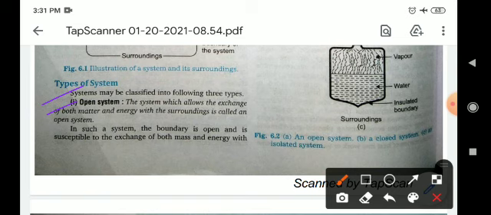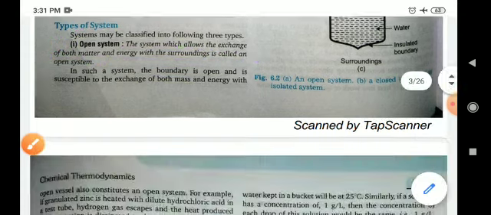Now, types of system. Systems may be classified into three types. Number one is the open system. The system which allows the exchange of both matter and energy with the surroundings is called an open system. Means any system in which both transfer of energy and matter take place is known as an open system. Okay.